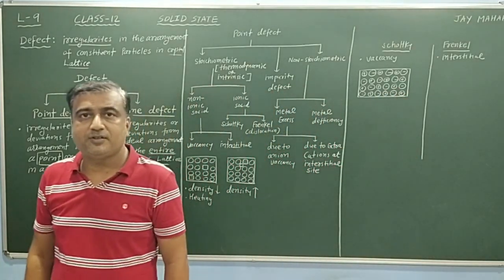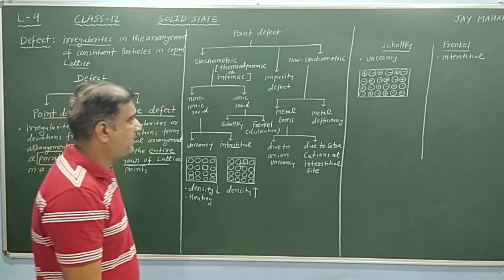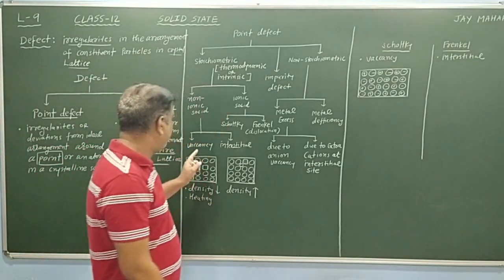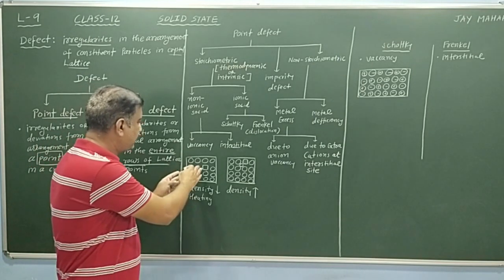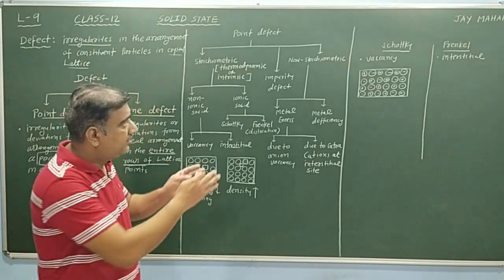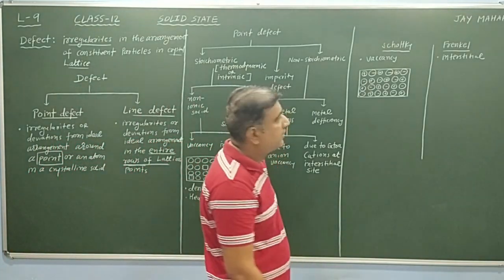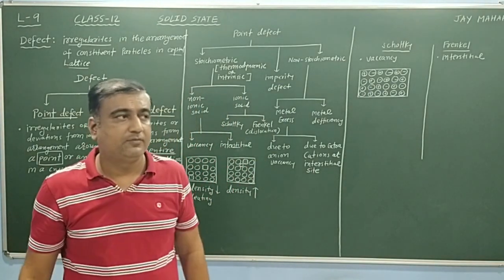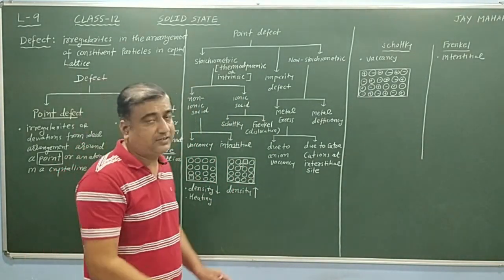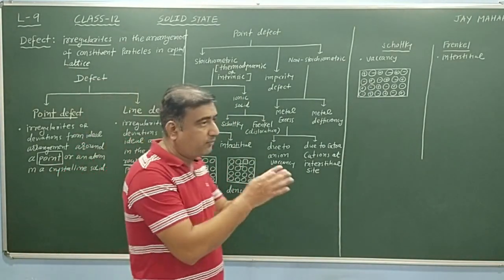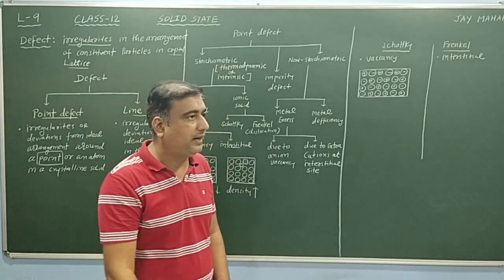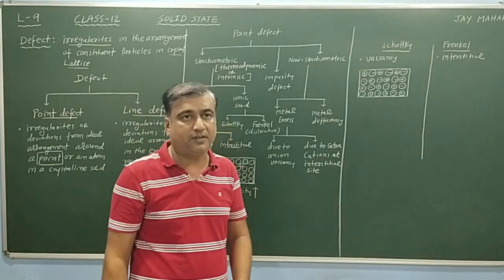Ions in a solid means positive and negative ions are present. Now, vacancy defect means this type. That means here positive and negative ions are missing. That means some of the positive and negative ions are missing and their positions are vacant.